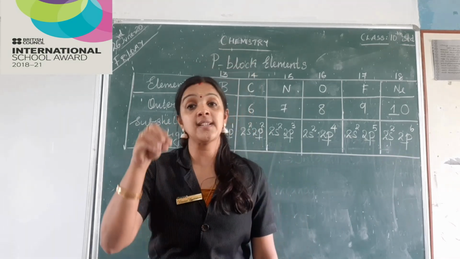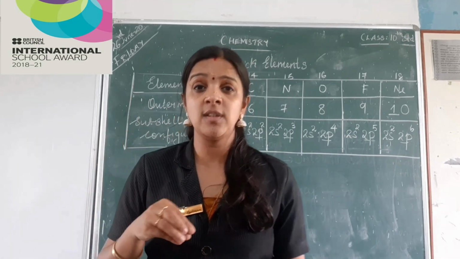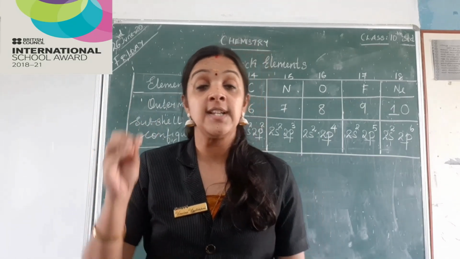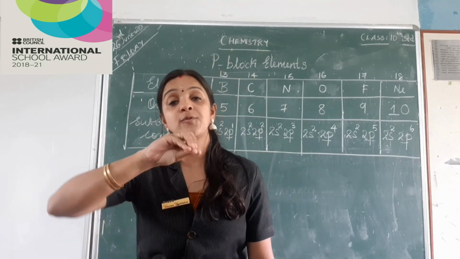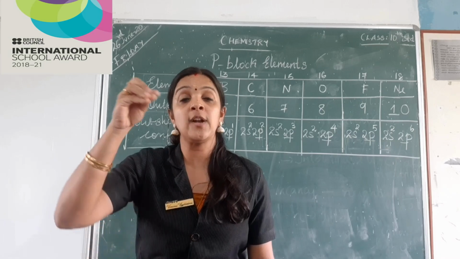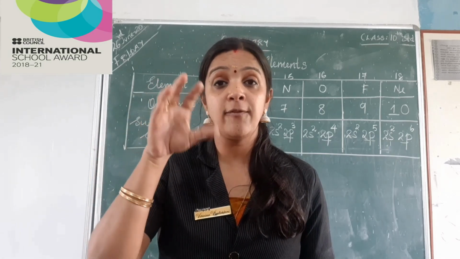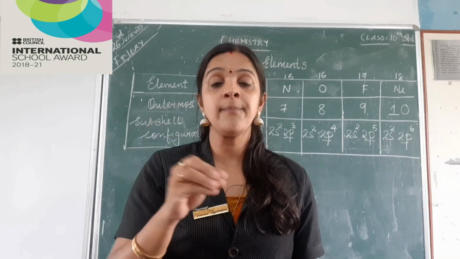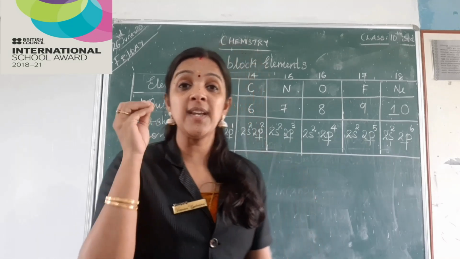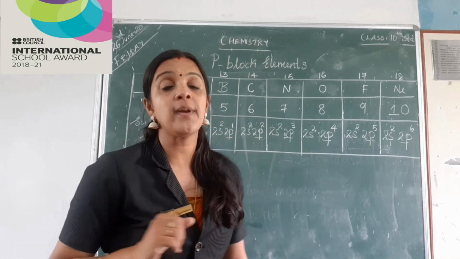If an element has attained stable configuration, they cannot lose electron or they cannot gain electron. So if I have to remove the electron from an octet configuration, that is stable configuration, definitely the energy required will be very, very high. So I would say ionization energy will be the highest for the last group elements.